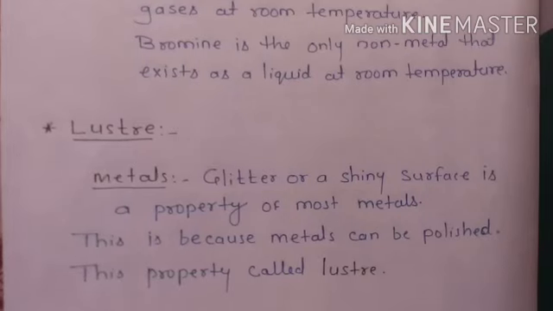Because of their ability to shine and reflect light, metals like gold, silver and platinum are used for making jewelry and other decorative articles. Your mother has a lot of articles which are made up of either silver or gold.